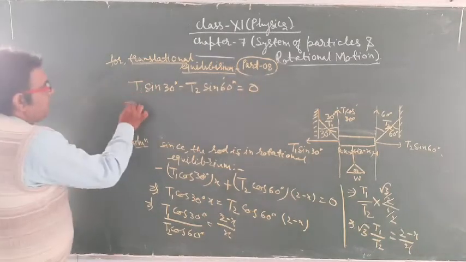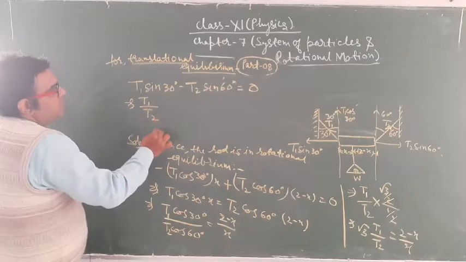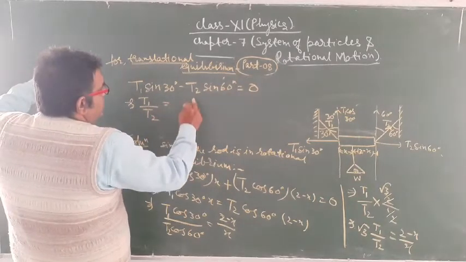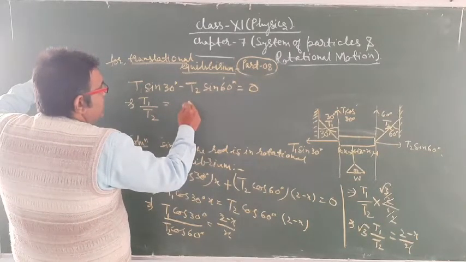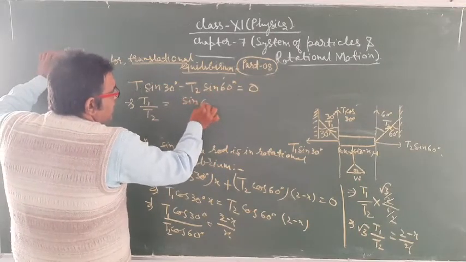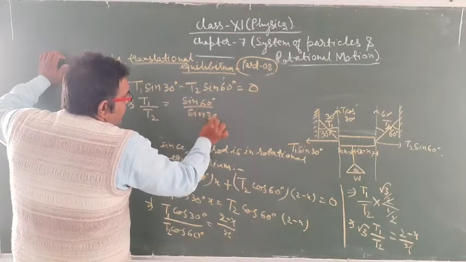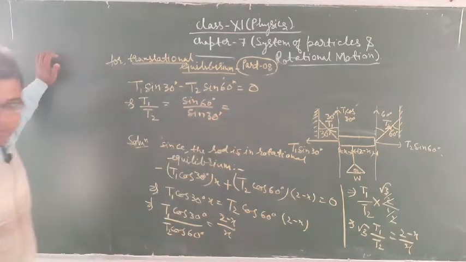So we can write here T1 upon T2 is equal to sin 60 degree upon sin 30 degree, and it will become what?